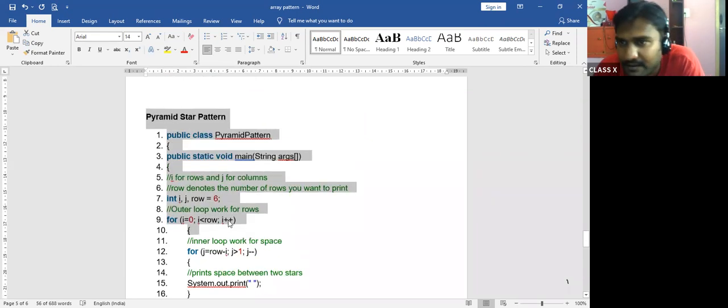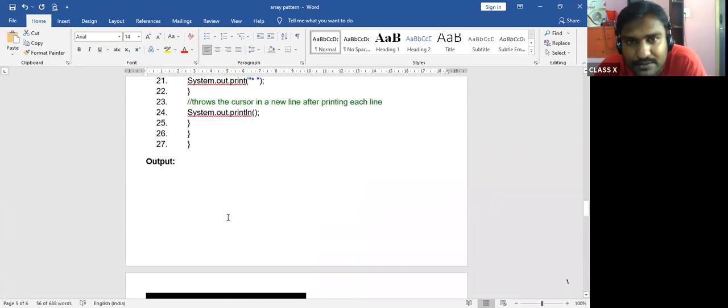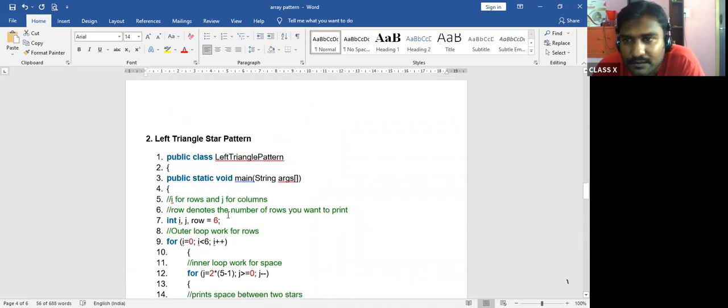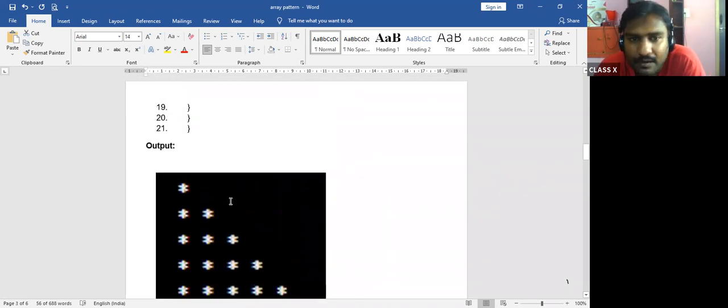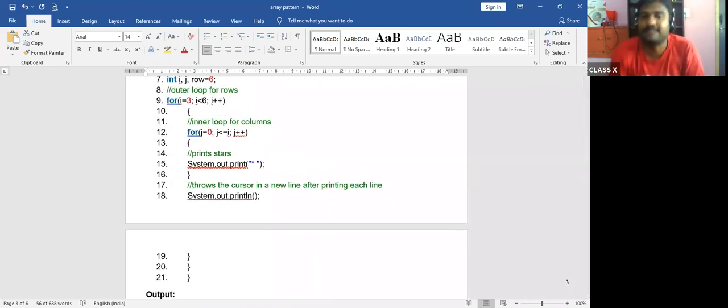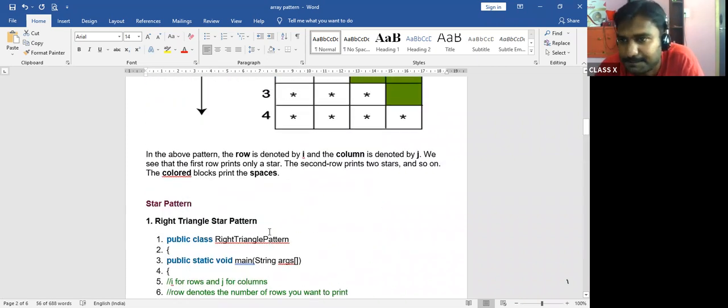Okay, I think if I explain this, you'll get confused. We'll do one thing, we'll stop here only. This kind of program will get confusing very quickly. So today we'll take only 2 topics, that is left triangle and right triangle. This pyramid, if I explain, again you will get confused. You have to give space a lot of times. So this much is enough for today's class.